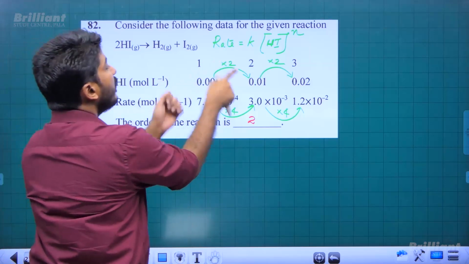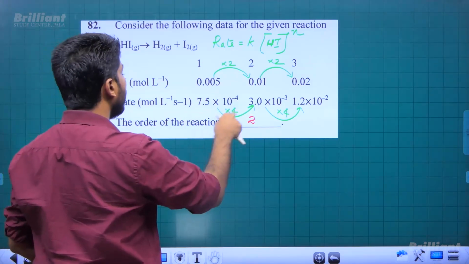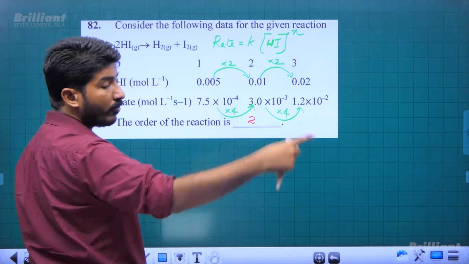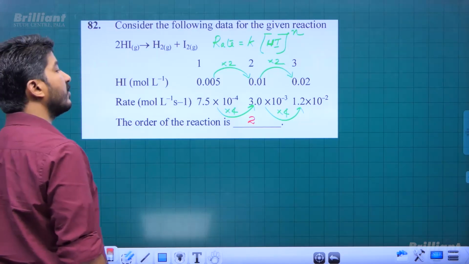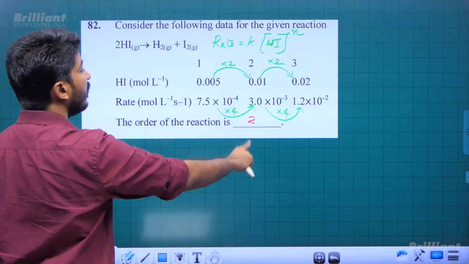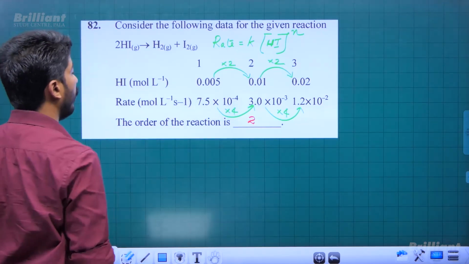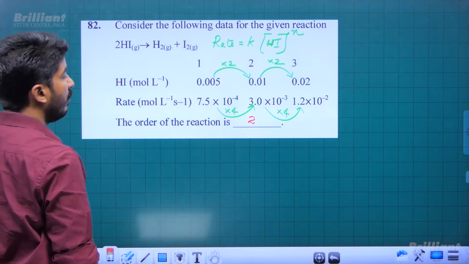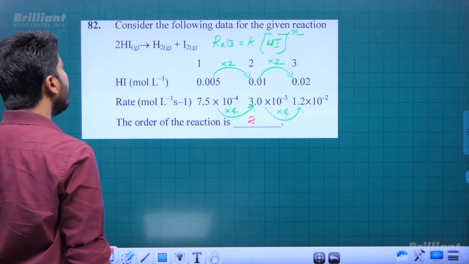If we double the initial concentration and the rate is also doubled, then the order of reaction will be 1, right? Here it is a squaring effect, therefore 2 is the order of reaction. Okay, so it was a simple one.